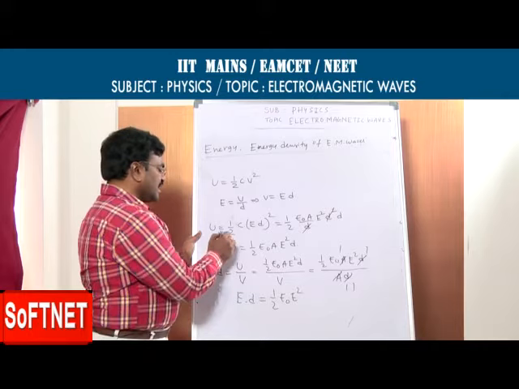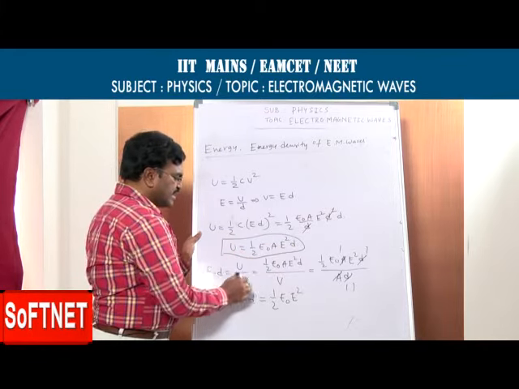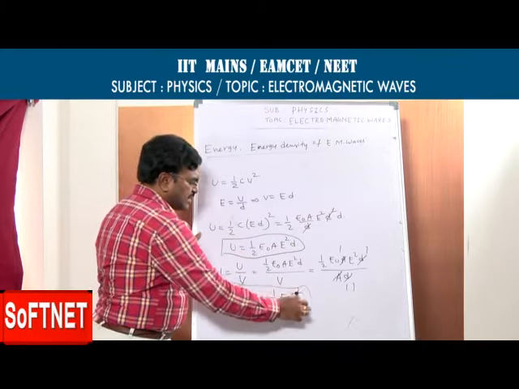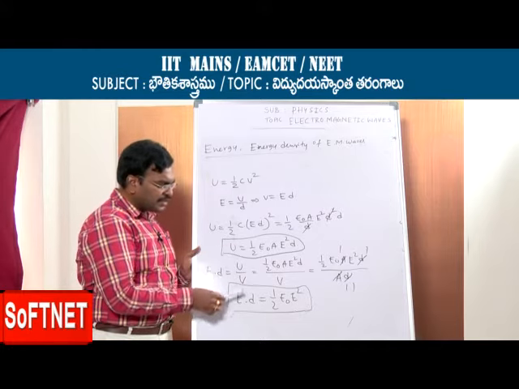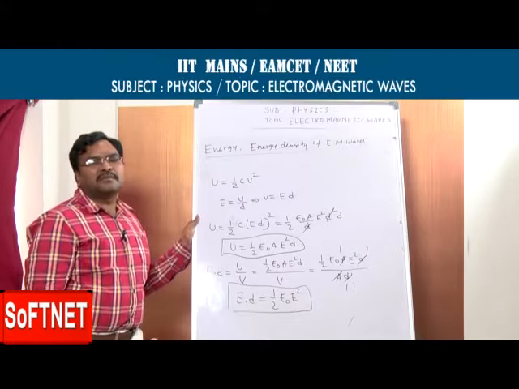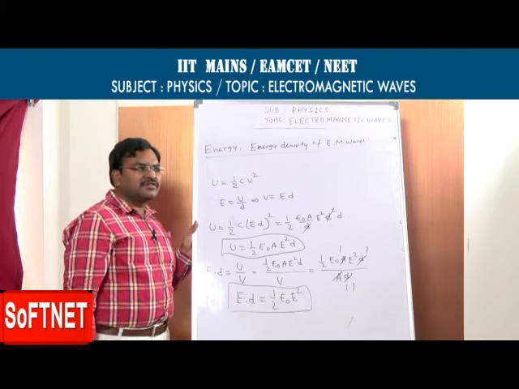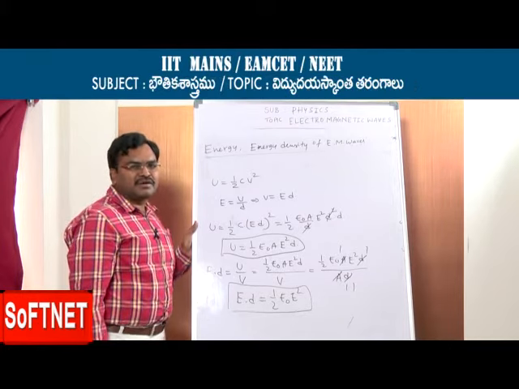This is the energy density of an electromagnetic wave due to the electric field only. And also we have a magnetic field. You know that an electromagnetic wave is the combination of electric and magnetic fields, which regenerate each other and propagate in the form of electromagnetic waves.